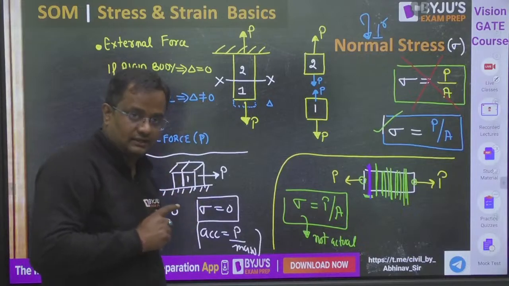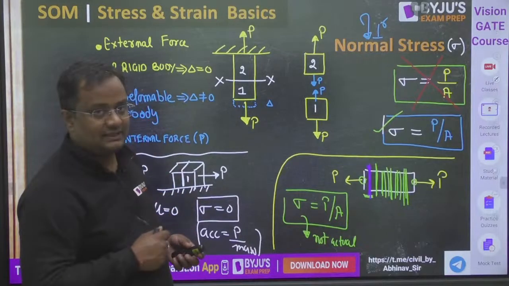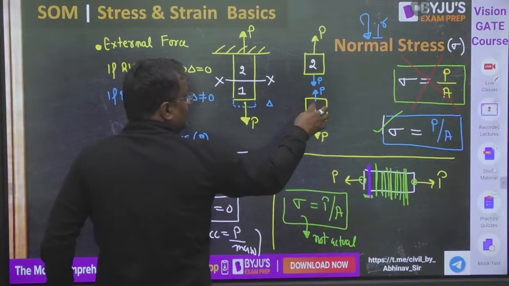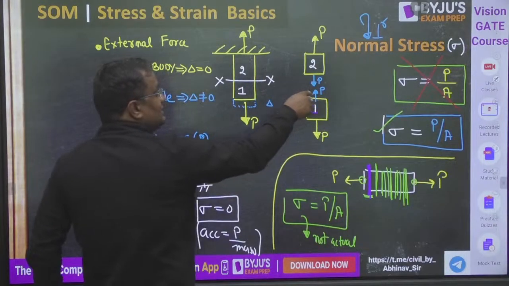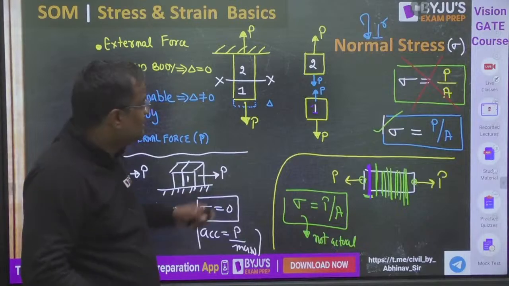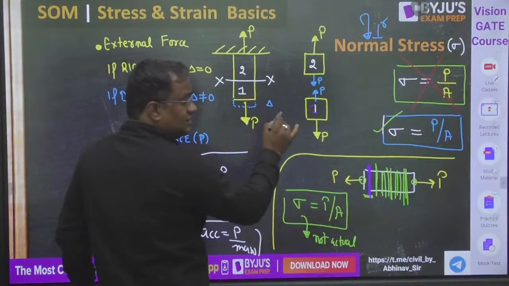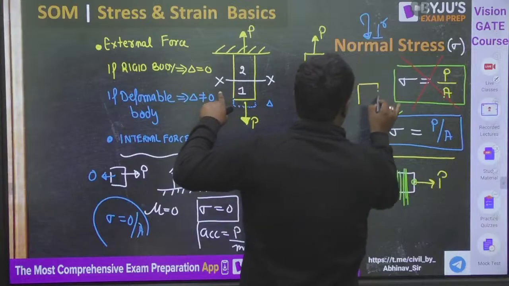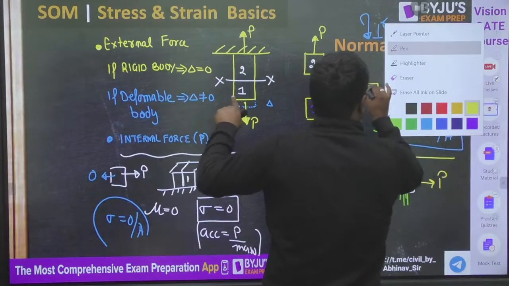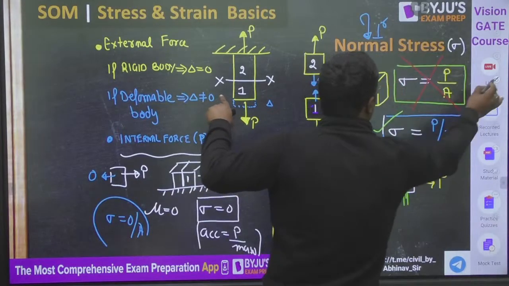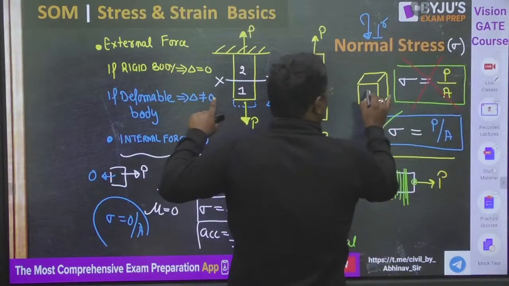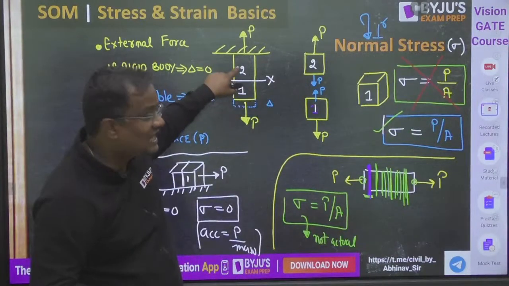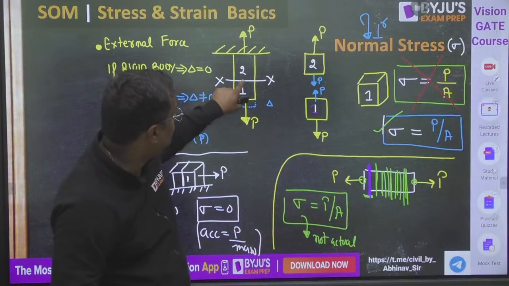Now, one more thing. In actual practice, when I cut this one body, I make only one internal force P. But this body is attached to the second body not at one point, but at various points.